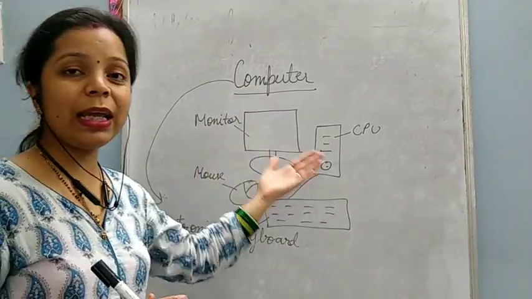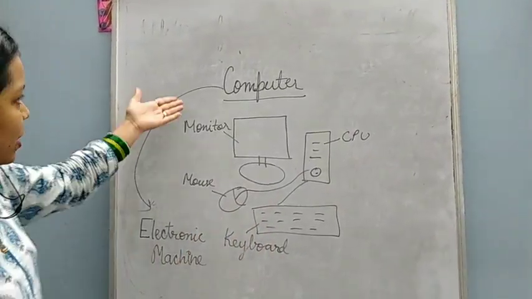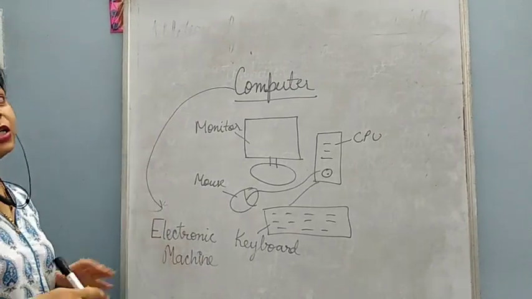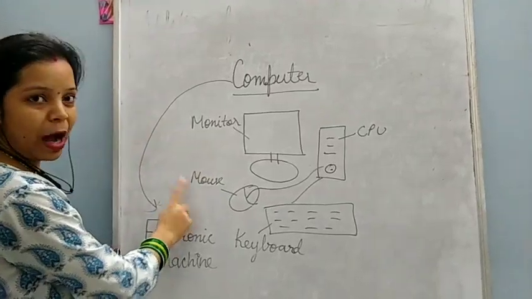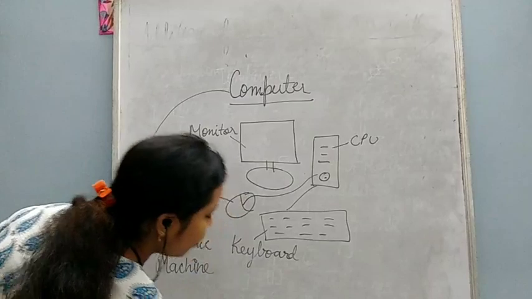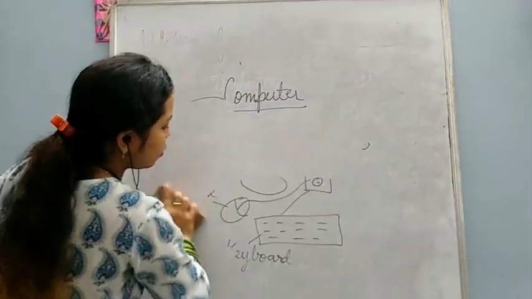It also works with very high speed. So what is a computer? You will say a computer is simply an electronic machine, and the four main parts of a computer are monitor, mouse, keyboard, CPU.